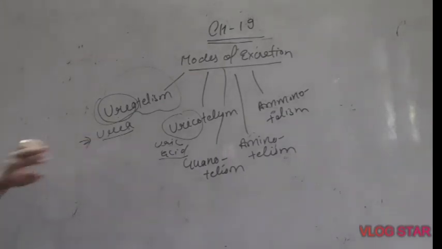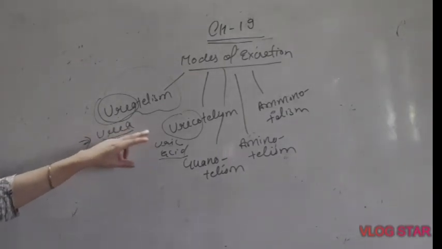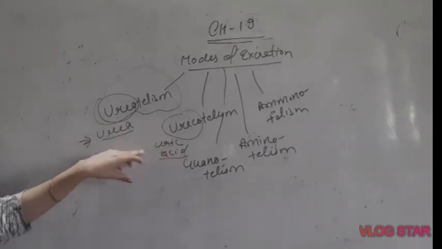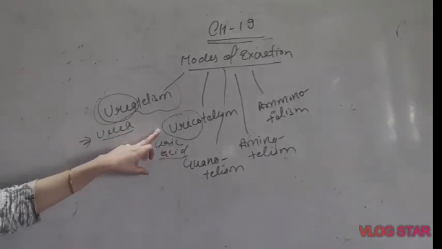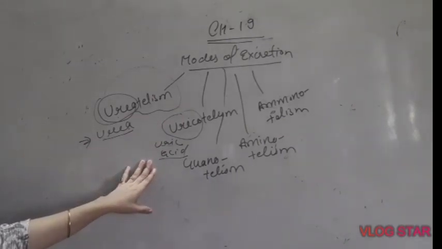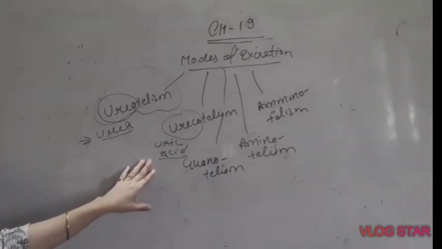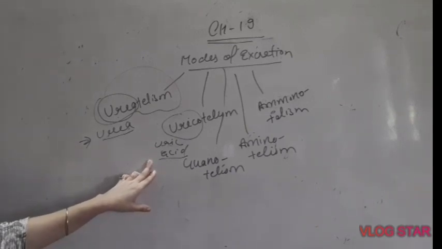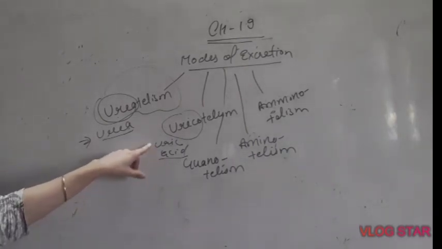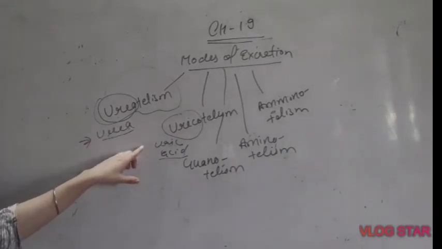starfishes. And uricotelism, it is a process of removal of uric acid from the body. The organisms who perform uricotelism, here you can write humans also, again, and insects or birds. Humans, insects and birds, they excrete uric acid.